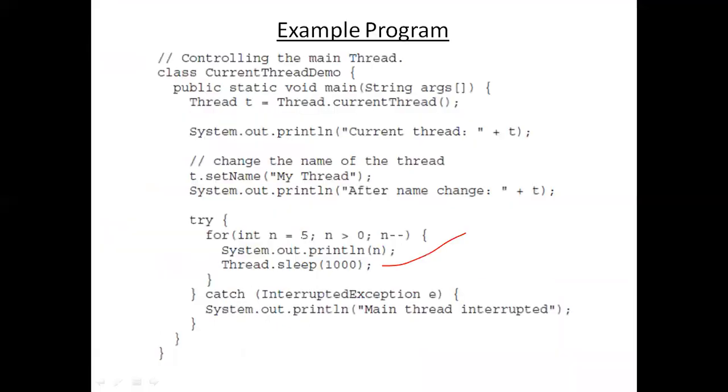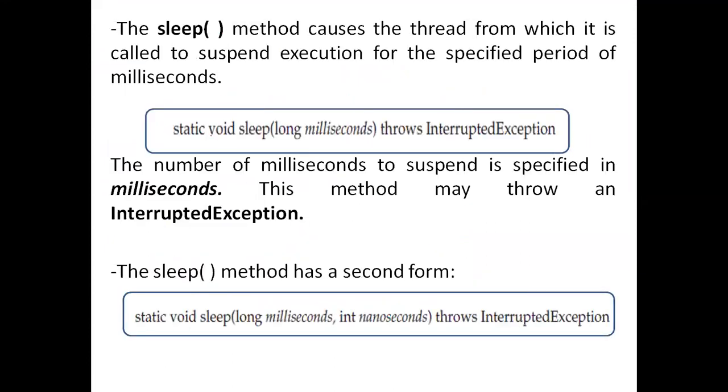Come back to our slide, last point. This is the output you got. One point about the sleep method. The sleep method causes the thread from which it is called to suspend. Whenever you call the sleep method, that main thread is going to be suspended, right? Only for a specified period of time.